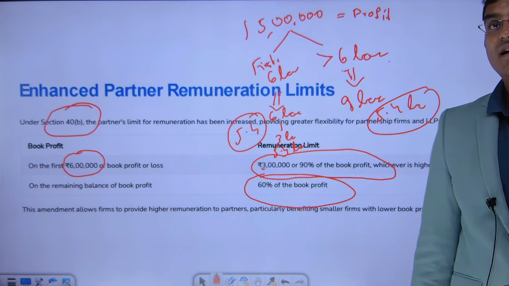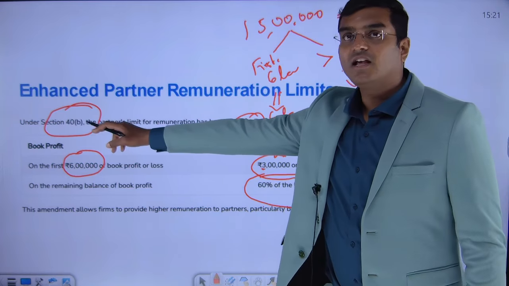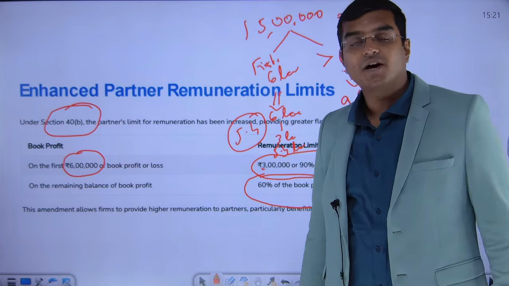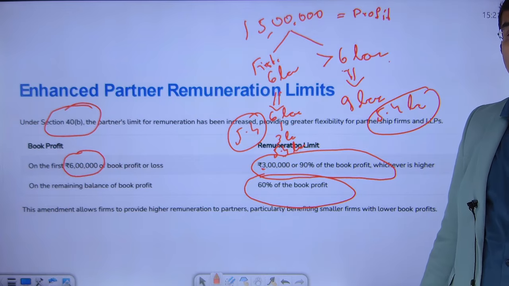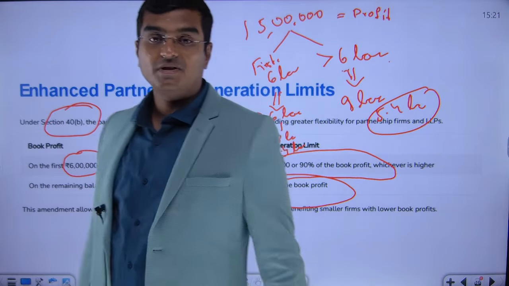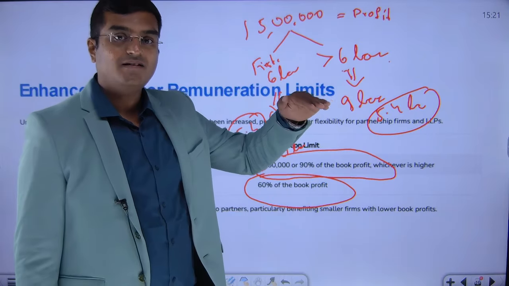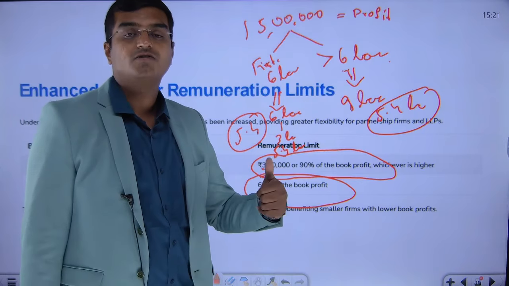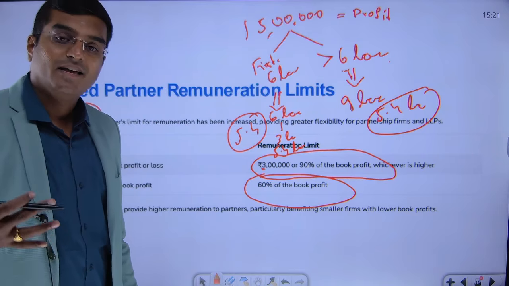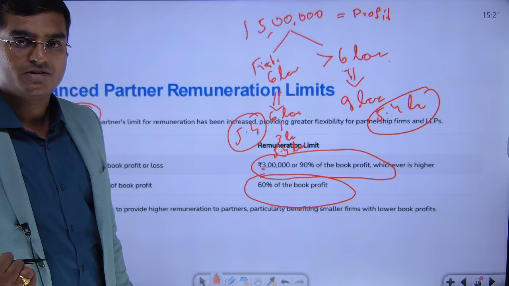Allowable deduction is under which section? Section 40B of the Income Tax Act 1961. This section permits the amount paid to the partner to be deducted from your income. Now you tell me, friends, the partner is considered to be the highest designation. The partner is basically the boss of a partnership firm. So when you are making certain payments to the partner, he takes entire control of the partnership firm.